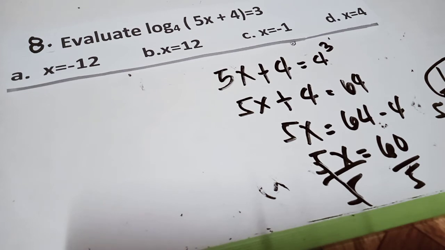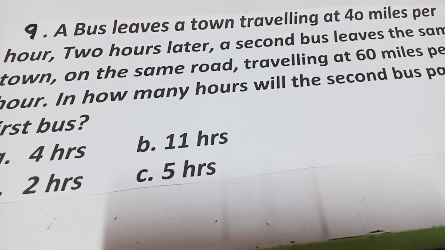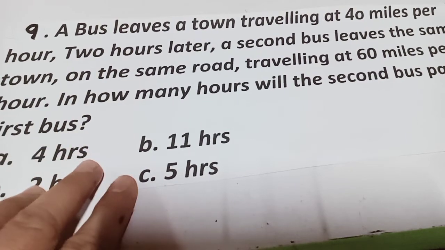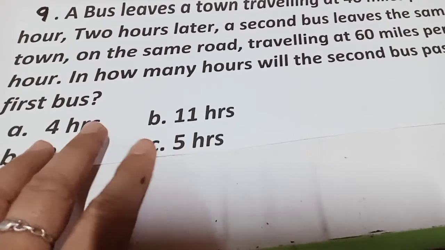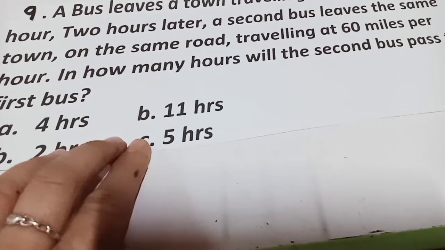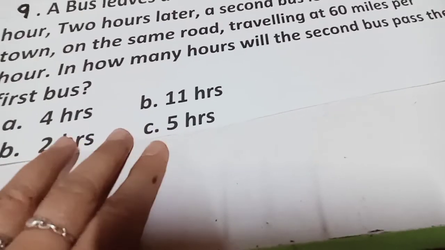And then let's proceed to number 9. Okay, number 9, a bus leaves a town traveling at 40 miles per hour. 2 hours later, a second bus leaves the same town, on the same road, traveling 60 miles per hour. In how many hours will the second bus pass the first bus?